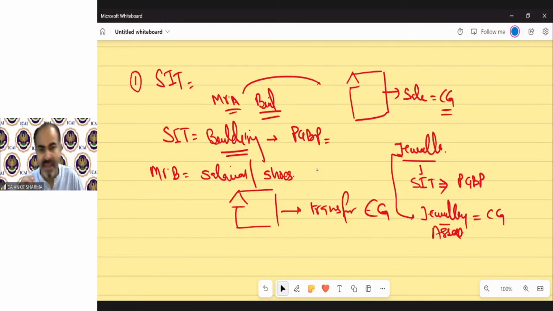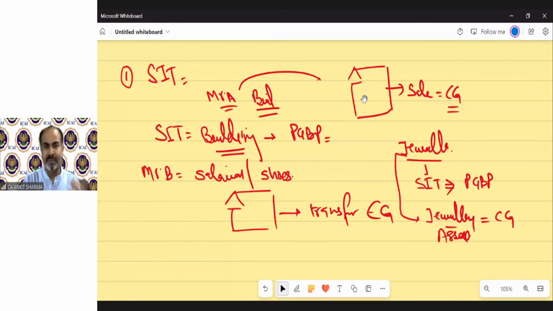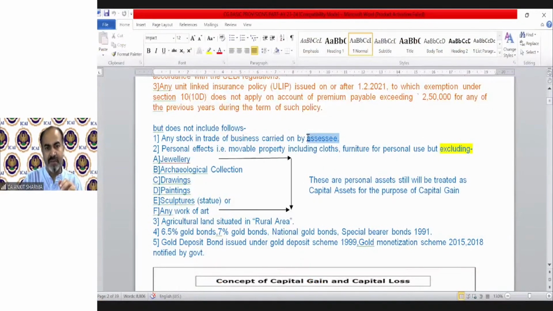So if there is any asset which is your stock in trade, the treatment of that asset will be under the head PGBP, so it cannot be treated under the head capital gain. It's very simple, I guess. Clear? So these are the assets which will not be treated as capital asset. Exception number 1 was any stock in trade. So if there is any stock in trade, that cannot be treated as his capital asset.